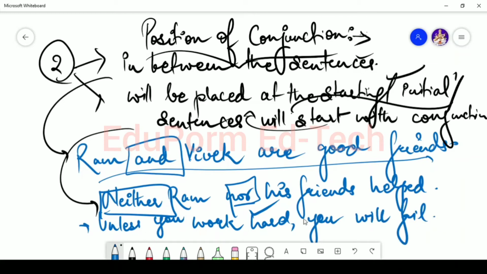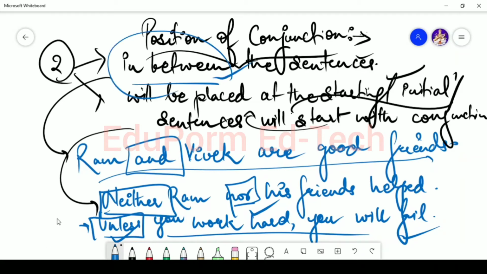Again, if you watch this sentence, you will see that the conjunction is being used in the starting, in the initial of the whole sentence. So these are the two positions of conjunctions. Either they will be put in between the sentences, or they will be placed at the starting or the initial, where the sentence simply starts with the conjunction. So these are the two positions of the conjunctions.